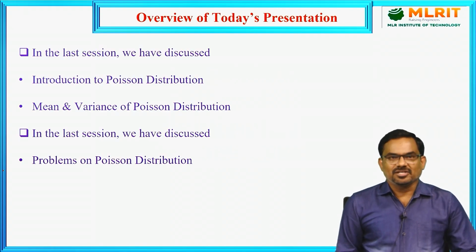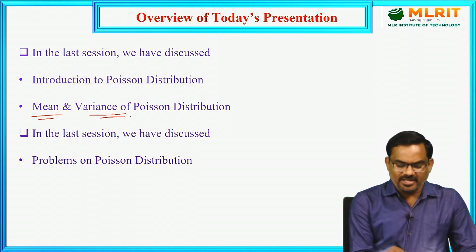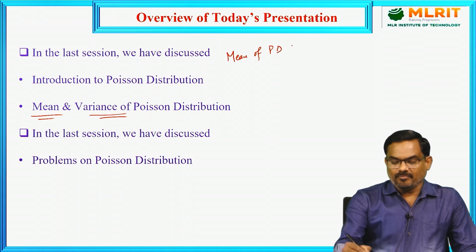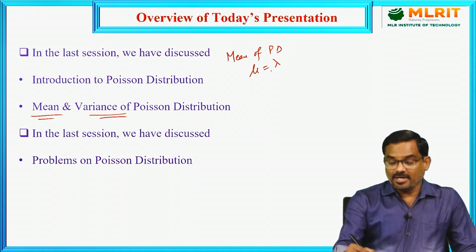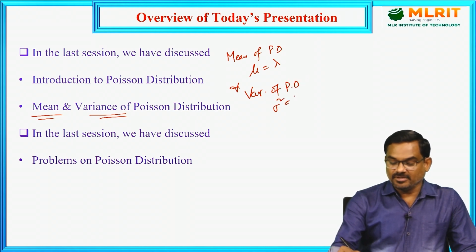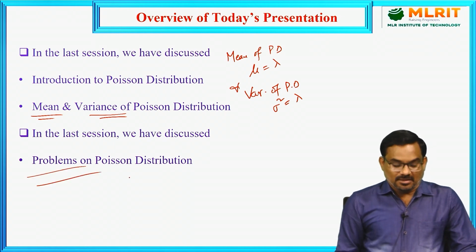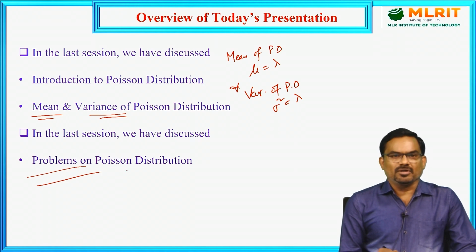In the last session, we introduced the Poisson distribution, then we calculated the mean and variance of the Poisson distribution. The mean of the Poisson distribution is mu equal to lambda, and the variance sigma square is also lambda. That means the mean and variance coincide for the Poisson distribution. Coming to today's presentation, I would like to solve some problems on Poisson distribution.